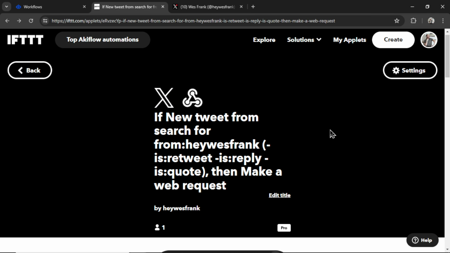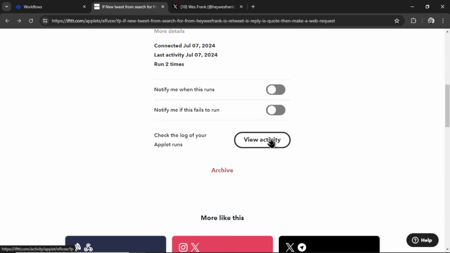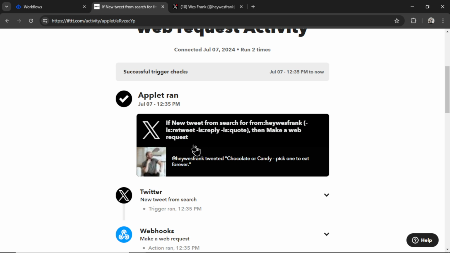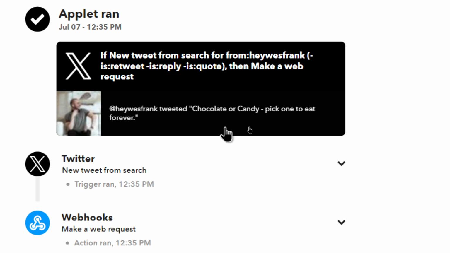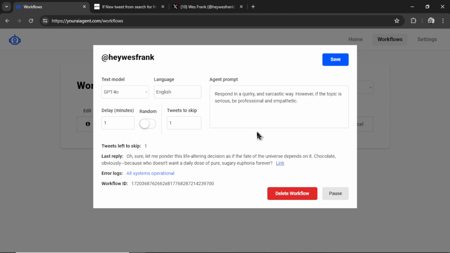Okay, it's been about 2 minutes. On the applet page, I can scroll down and click view activity. And then I can see a couple minutes ago, the applet ran. So a new tweet was triggered by this search. And you can see the tweet was chocolate or candy, pick one to eat forever. Then it ran a webhook to youraiagent.com. It sent that tweet in the body. I can also go to my workflows page and I see this tweets left to skip is 1. So it reset that number. Then it shows my last reply.